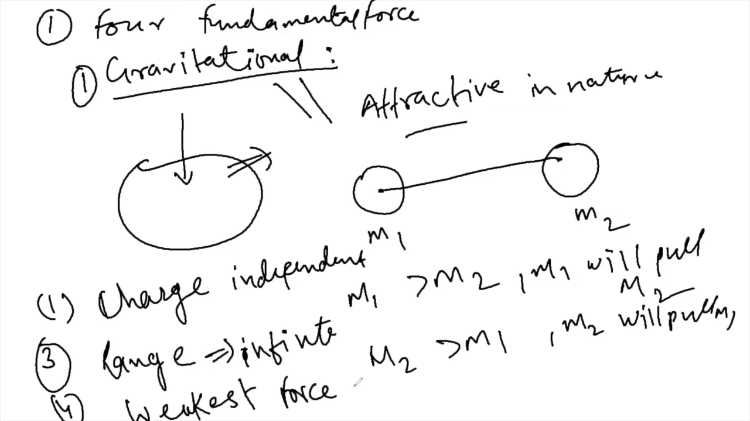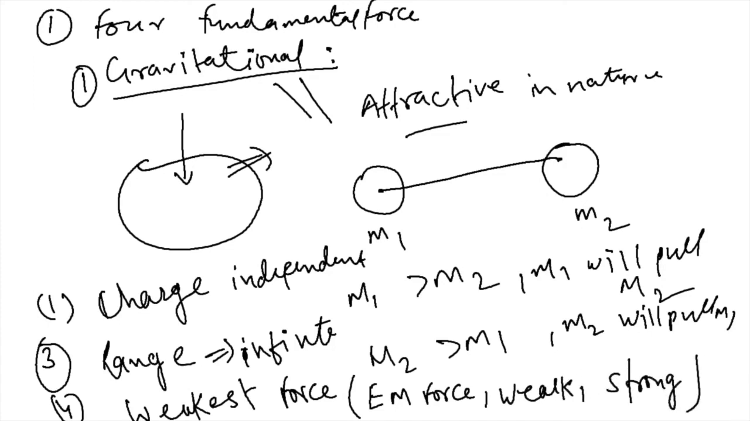Among all known forces, you have three other forces, which I am going to write in short form: EM force, the electromagnetic force, then the weak force, and the last one is the strong force. Of all these forces, the gravitational force is the weakest. We can compare later, but now I am going to write down the expression for this one.